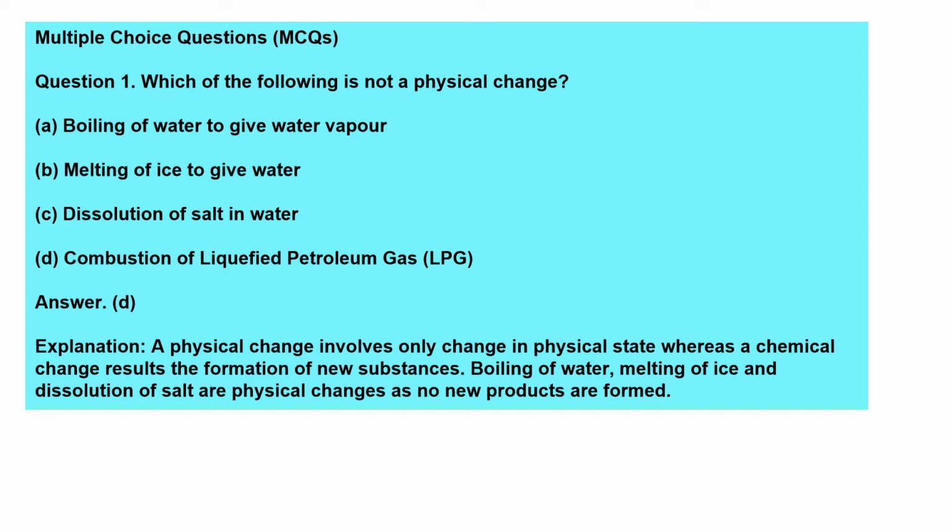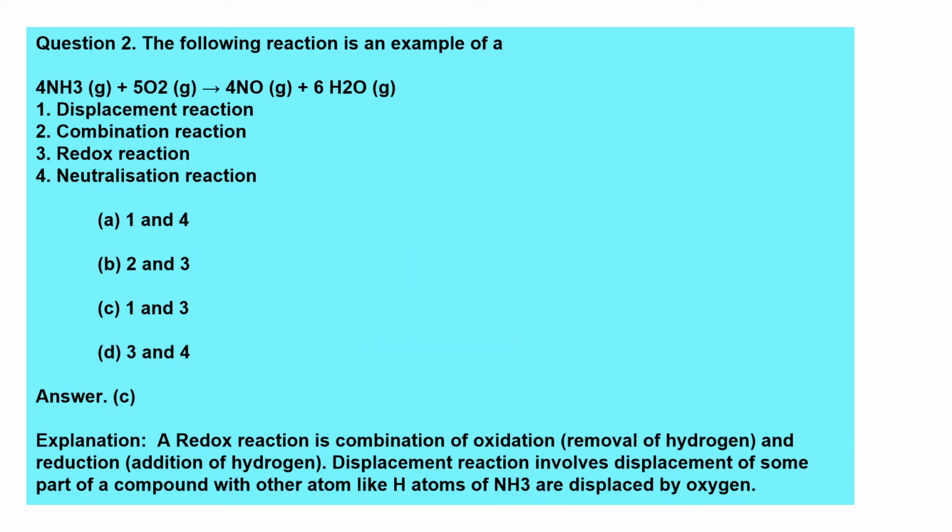So a physical change involves only the change in physical state, whereas a chemical change results in the formation of a new substance. So boiling of water, melting of ice, dissolution of salt, these all are physical changes as no new product is forming. Here the liquid is converting into gas, so a new product is forming there. Okay, so here we go.